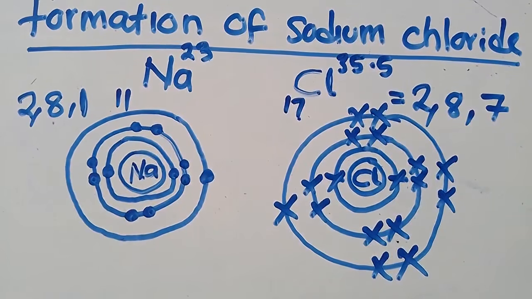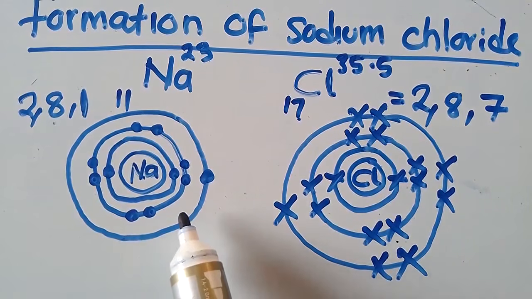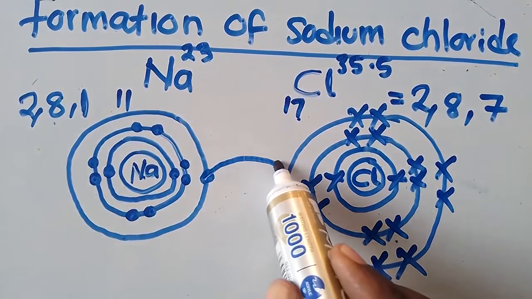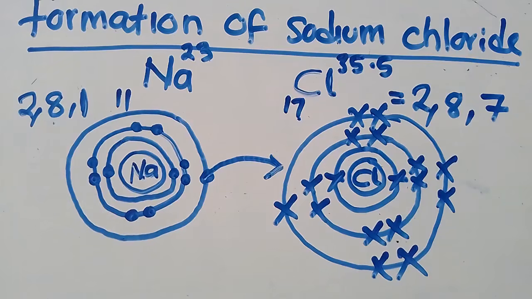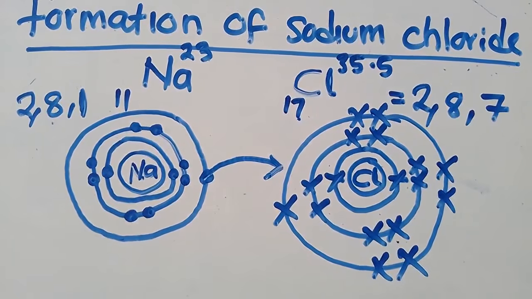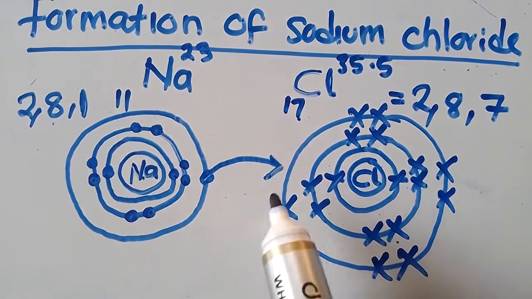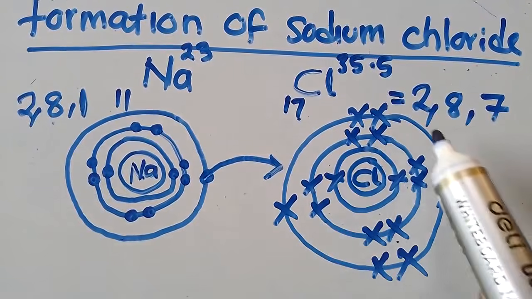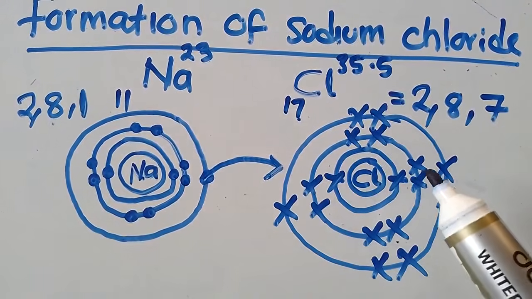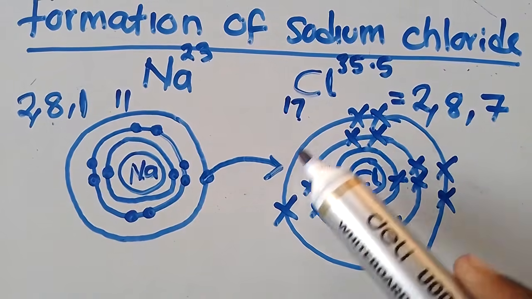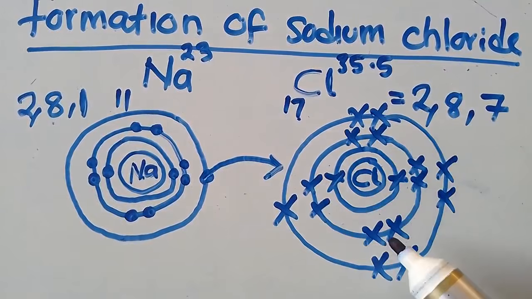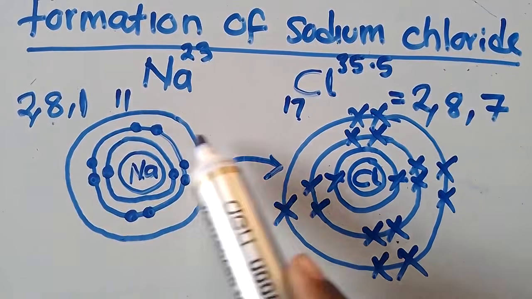So now I want to form a bond, which is an ionic bond of sodium chloride. I know that a metal loses electrons, which means that this metal will lose an electron to this one. Then chlorine will gain electrons. Since it is having 7 electrons in its outermost shell, it will gain 1. Then this one will lose.